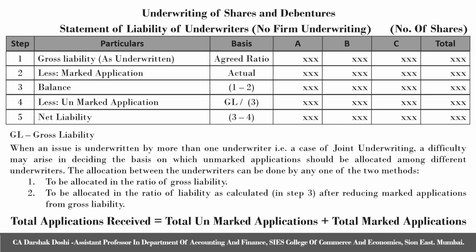Next thing important, which we need to always calculate as a part of the working note before starting the statement of liability of underwriters, is that we need to know all three figures of total applications received, total unmarked applications, and total marked applications. Total applications received is equal to total unmarked applications plus total marked applications. In a question, you may get any two of the figures and the third figure may be missing, which you need to calculate with the help of this formula. The formula is total applications received is equal to total unmarked applications plus total marked applications.